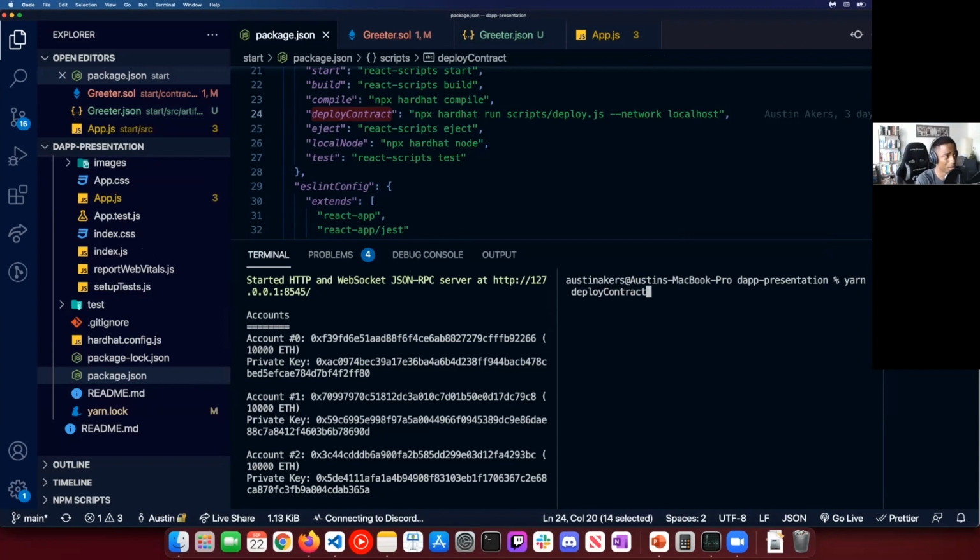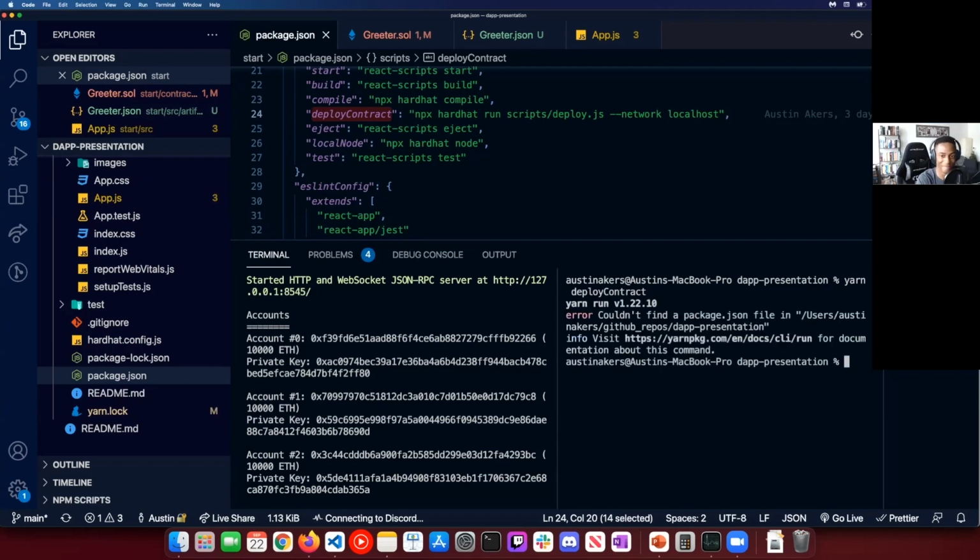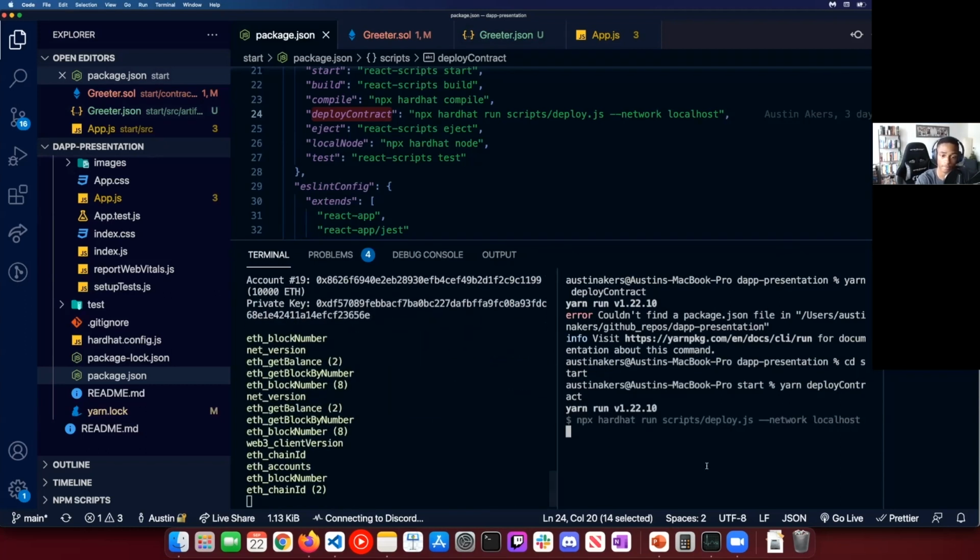And again, I apologize for obfuscating a lot of this, I'm condensing a bit. It might help if I actually go inside the start folder. Yarn deploy contract, as we open up a different terminal, okay? So keep both of these here.